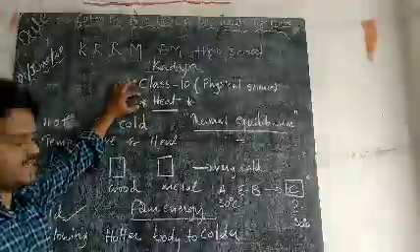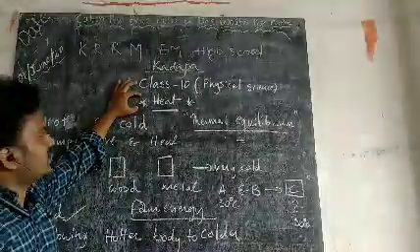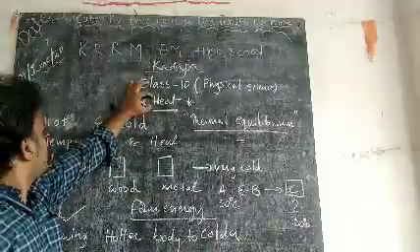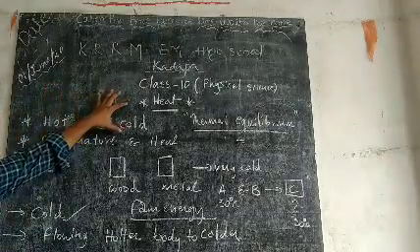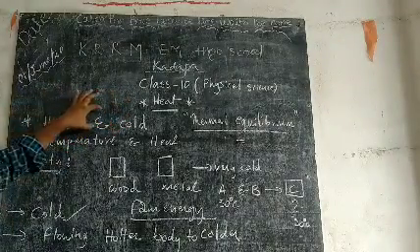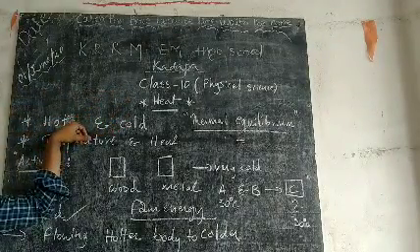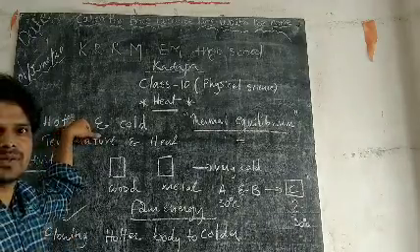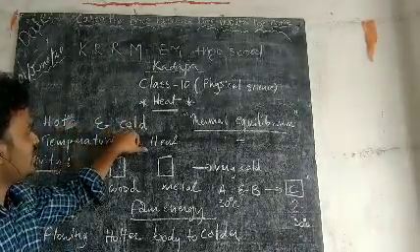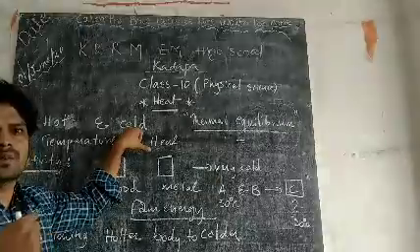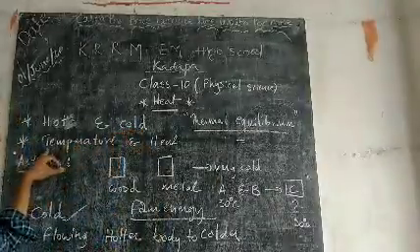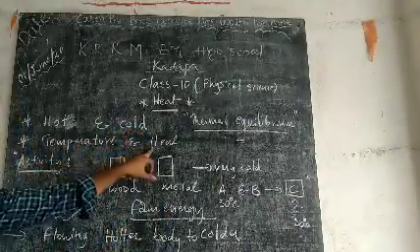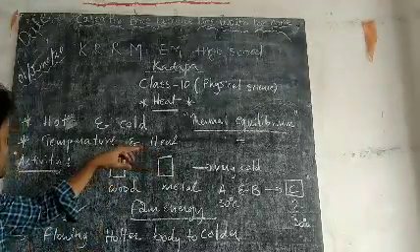Now just recall what we have discussed in this class. The name of the chapter is heat, and what are the topics we have discussed? Heat. What is heat? We defined the terms hot and cold. What is hot? Hotness is nothing but gaining heat from the surroundings. What is cold? We are losing heat from the body to the surroundings. Then temperature and heat will be discussed in the next classes.